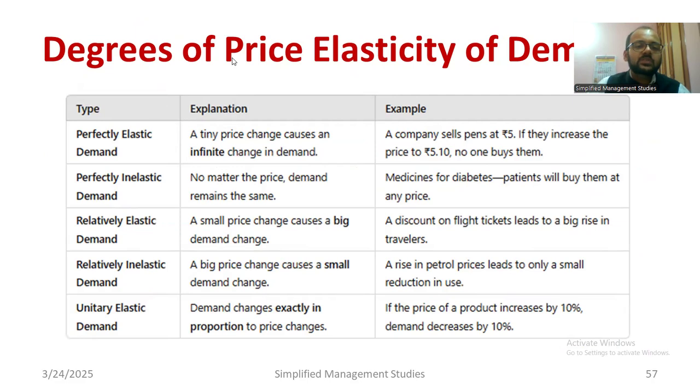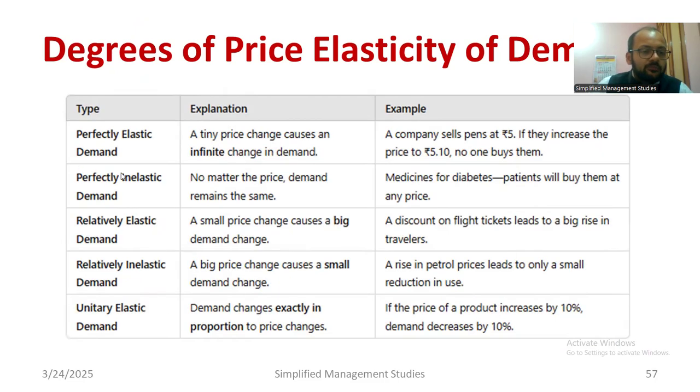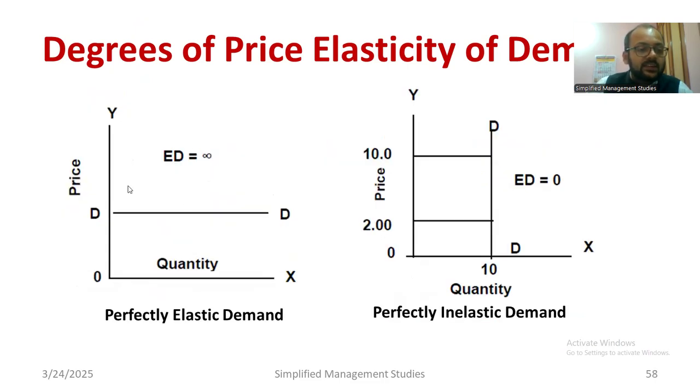According to the degree, there are different types of price elasticity of demand. It can be divided as perfectly elastic demand, perfectly inelastic demand, relatively elastic demand, relatively inelastic demand, then unitary elasticity demand. These are the degrees of price elasticity of demand. So I can show you in the graph also. Let us talk about perfectly elastic demand. A tiny price change causing an infinite change in the demand is generally called perfectly elastic demand.